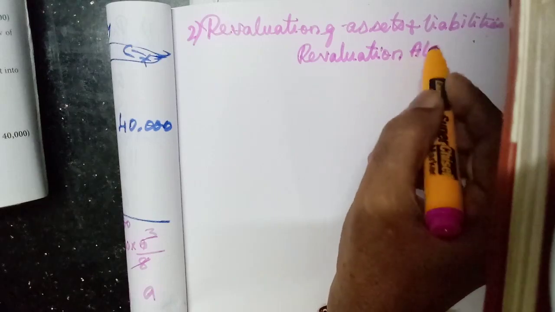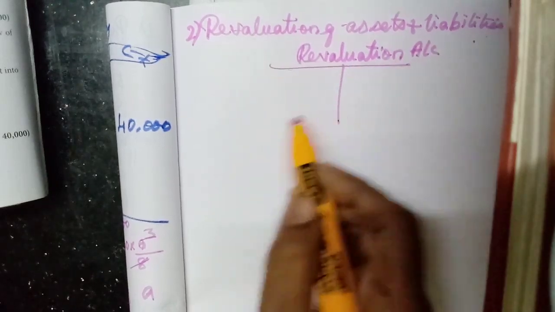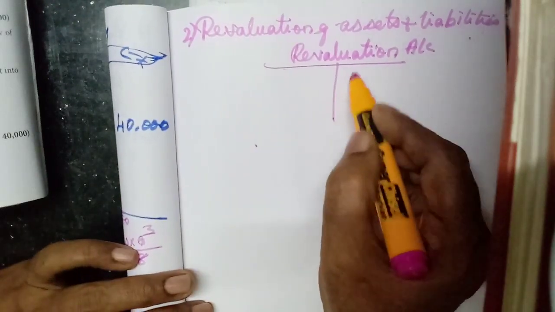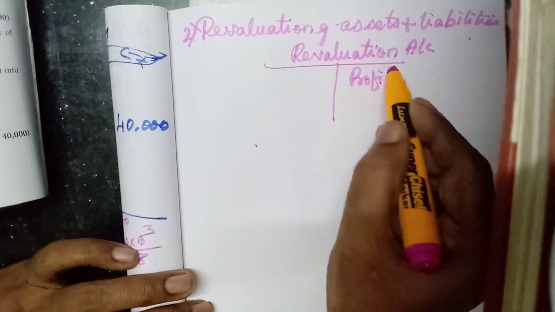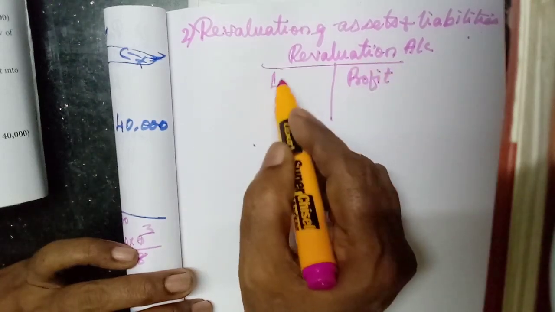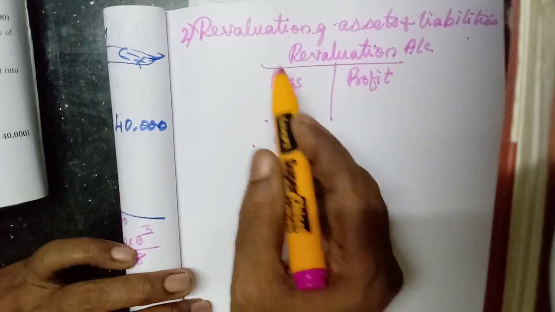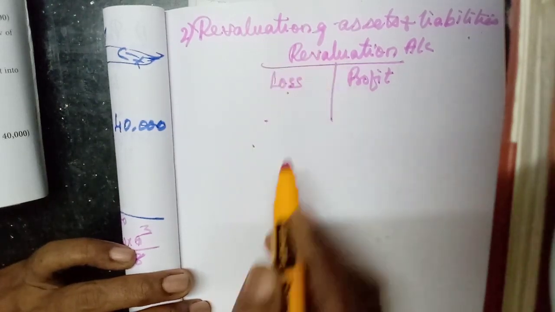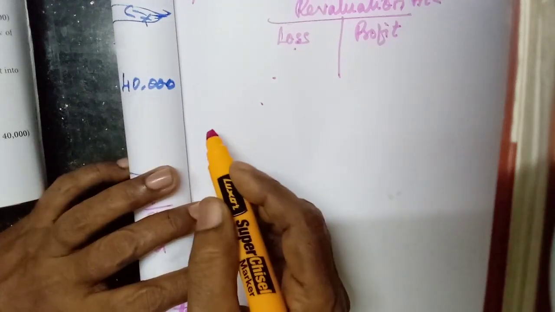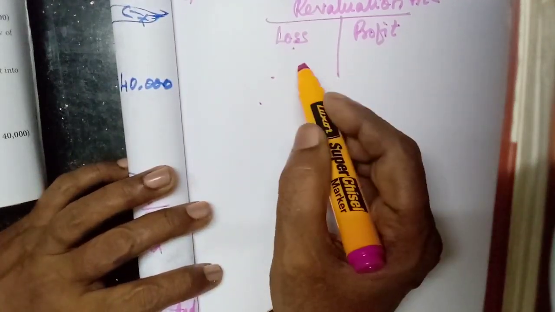The revaluation account should be prepared. If there is any profit item, the revaluation account should be credited. What will be the opposite? If there is any loss on revaluation, it will be debited to the revaluation account.